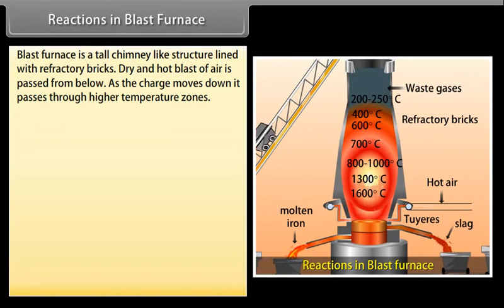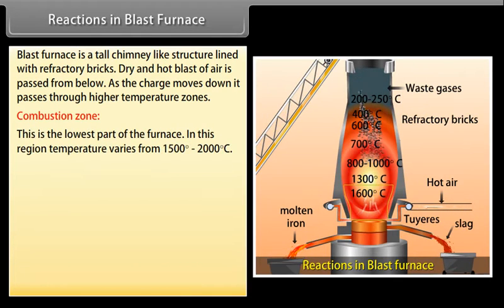As the charge moves down, it passes through higher temperature zones. On the basis of variations in temperature in the different parts of the blast furnace, there are various zones where different chemical changes take place. Combustion zone. This is the lowest part of the furnace. Here, coke burns in hot blast of air. In this region, temperature varies from 1500 degree to 2000 degree Celsius. Carbon dioxide rises upwards and meets with red-hot coke.